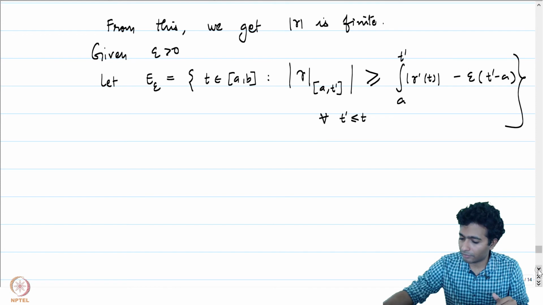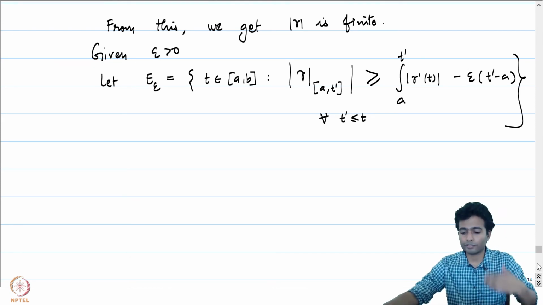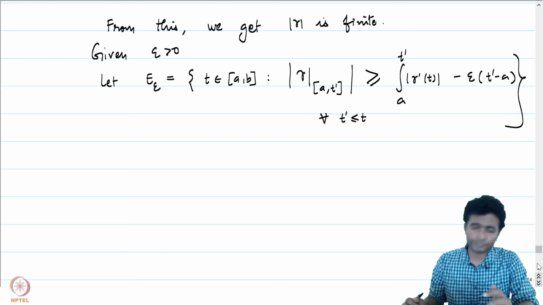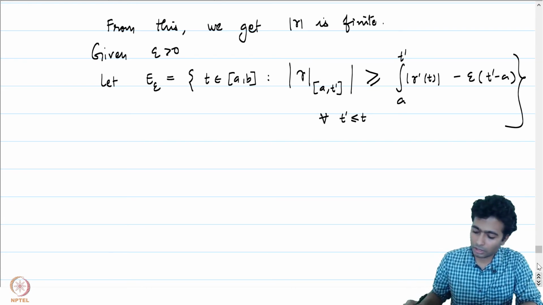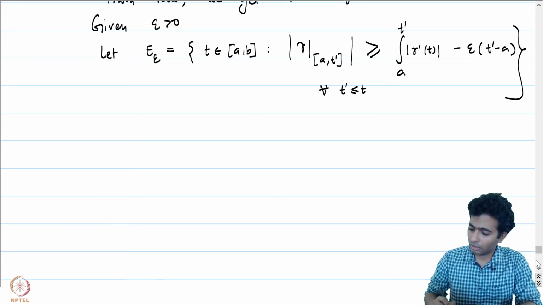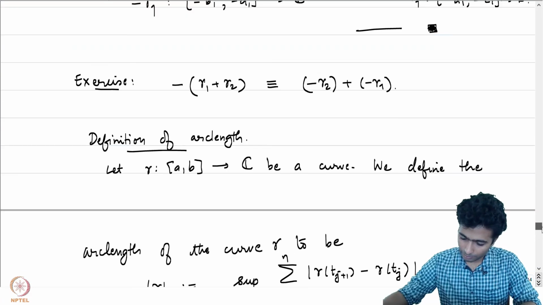In order to do that, we will prove that E epsilon is both closed and open and invoke the fact that [a, b] is a connected set. Let us first show that E epsilon is indeed a closed set, but before that, I don't know whether I gave you the exercise before. Let me just check.